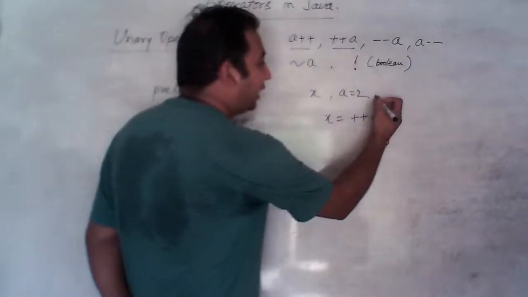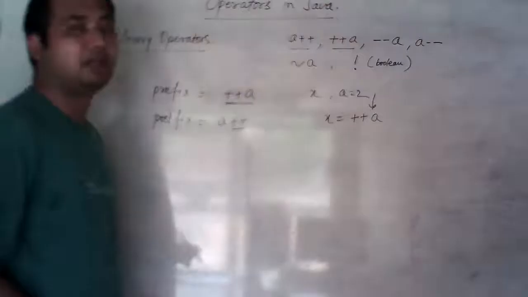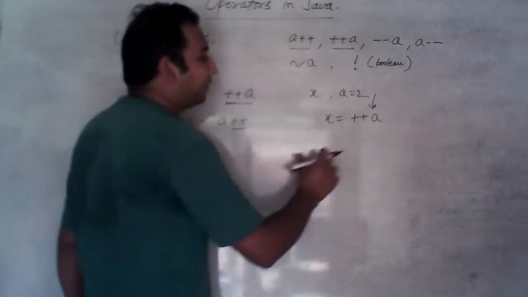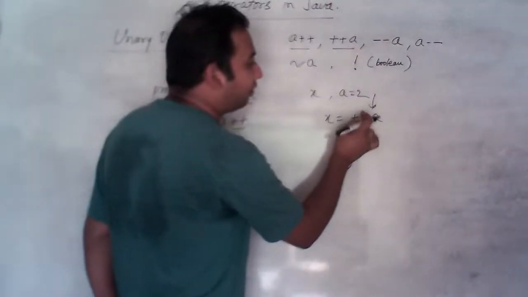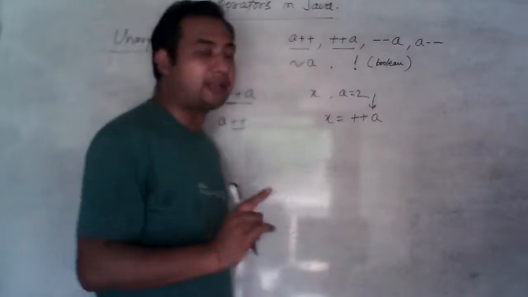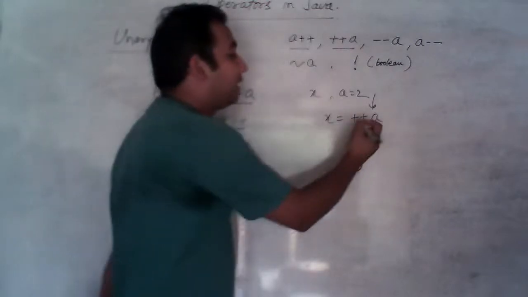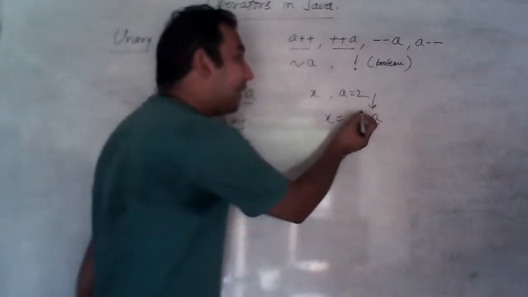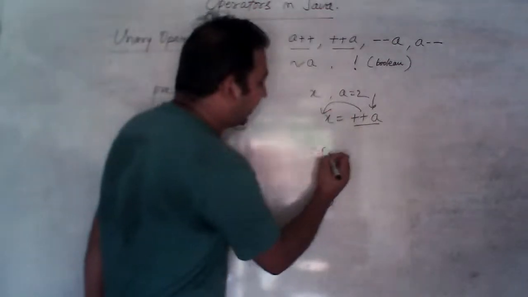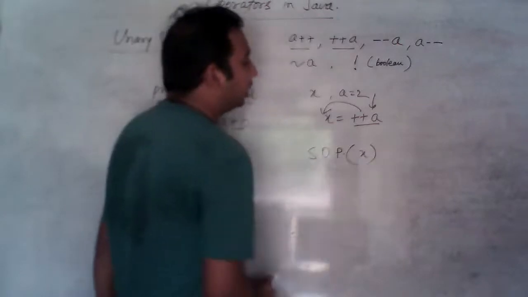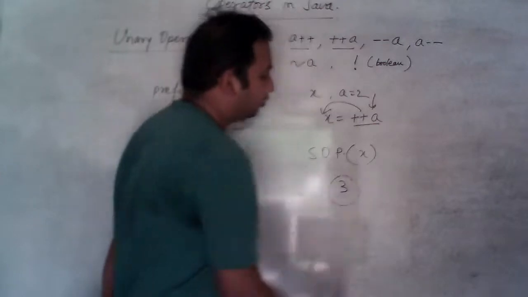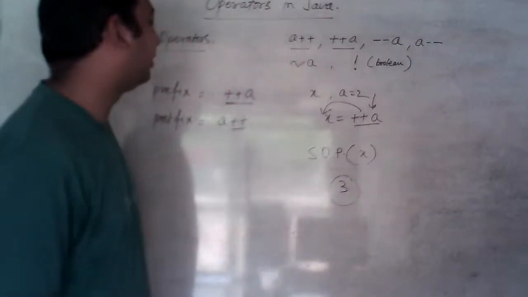First of all, increment will happen and then it will assign the value. So the value of a will increase first. The value of a is 2 right now, it will become 3. And when it will become 3, then it will assign to this x. And when we will print the x, 3 will be printed.